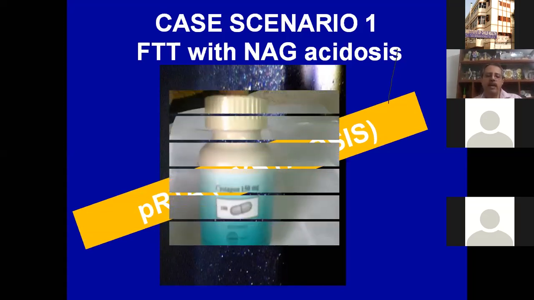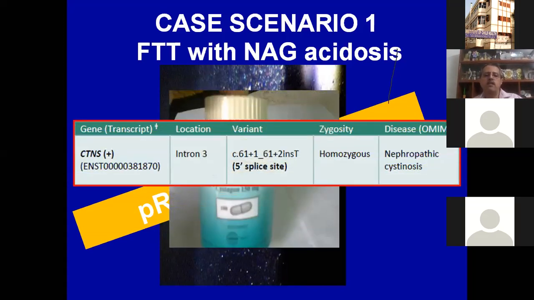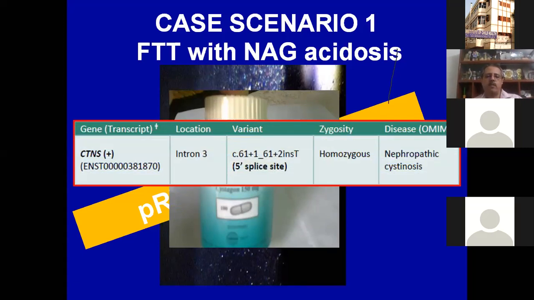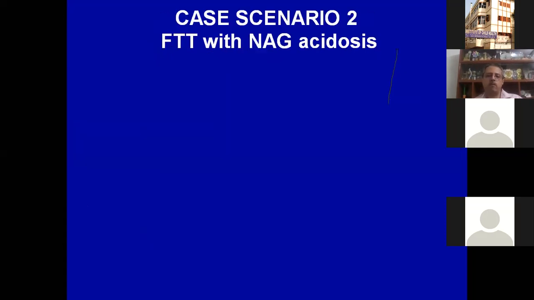Subsequently, we had a genetic test done when we were following up this child in Calcutta, and the genetic test also proved cystinosis, and the child was put on cysteamine, which is not available in India. At least at that time, it was not at all available. Now you can import it from outside, as Prabhas knows.